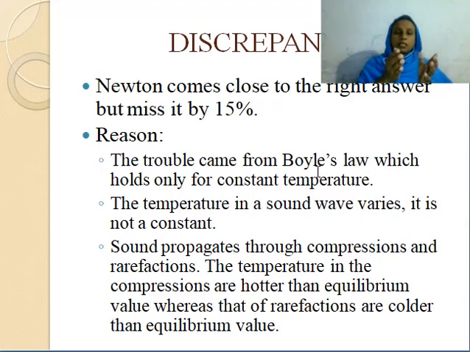So the temperature is greater at compressions and lower at rarefactions. So this is not a constant temperature process, not an isothermal process. So the temperature in a sound wave varies. It is not a constant. So the problem is with Boyle's law.